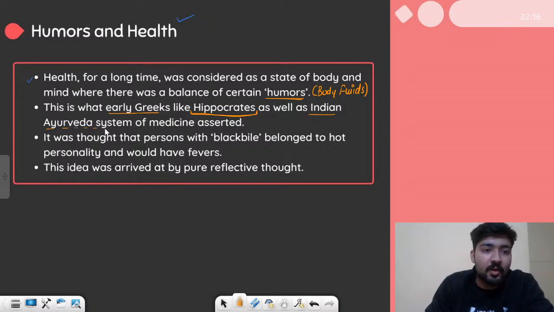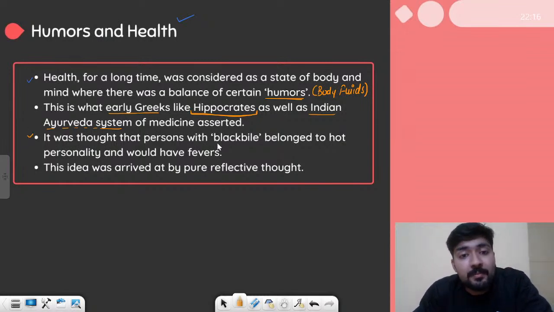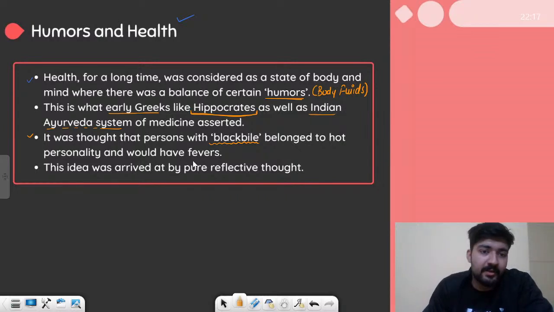So yes, all these earlier scientists used to believe that there are certain humors and their balance controls health. It was thought that persons with black bile, again, this is one body humor, belong to a hot personality and thus they will have fevers. Fever is an increase in temperature of the body. So earlier it was thought that black bile causes fever, which is not correct.